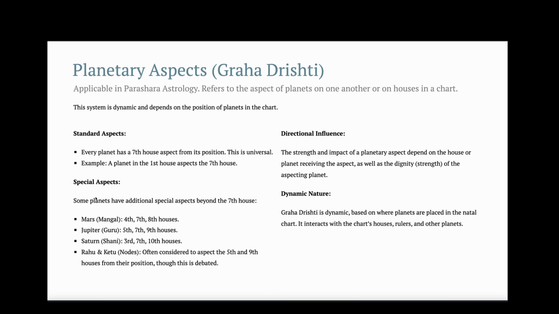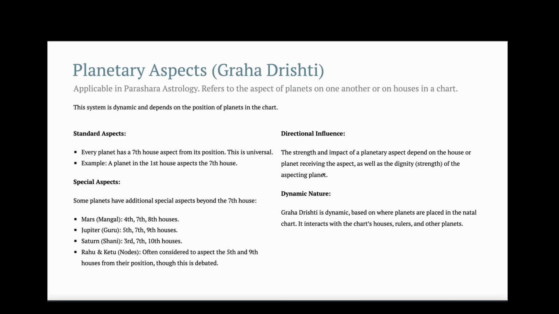So there are special aspects as well. Some planets have additional special aspects beyond the 7th house. So Mars aspects the 4th, 7th, and 8th house. Jupiter aspects the 5th, 7th, and 9th house. Saturn aspects the 3rd, 7th, and 10th house. And Rahu and Ketu are often considered to aspect the 5th and 9th house.